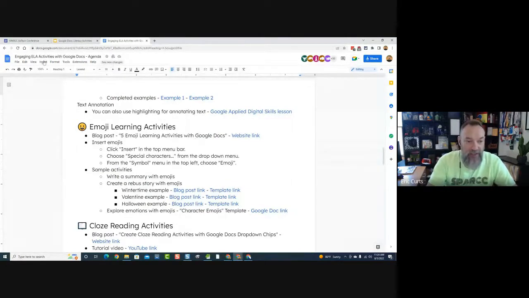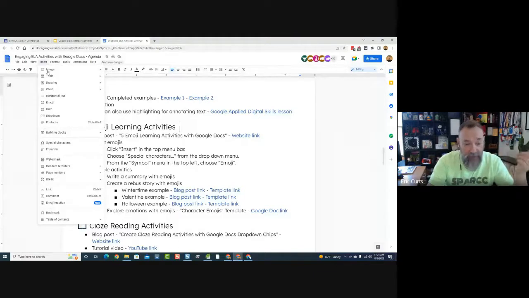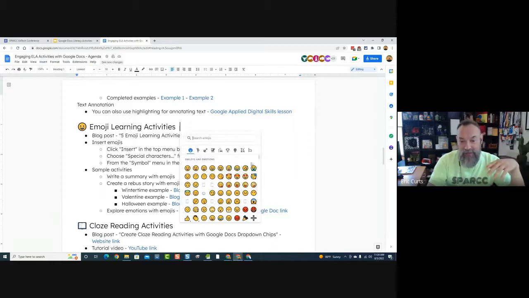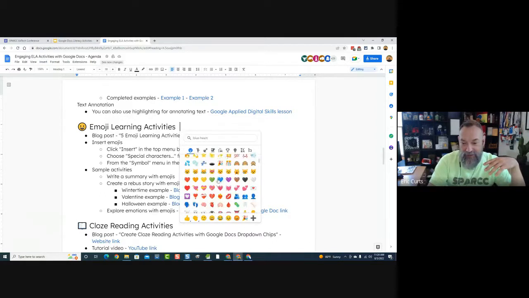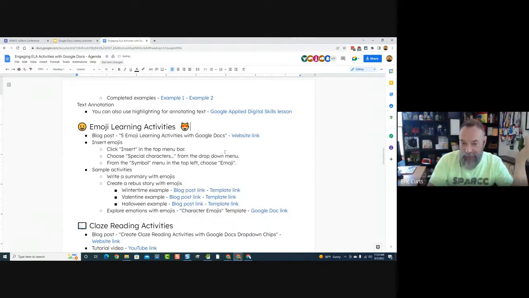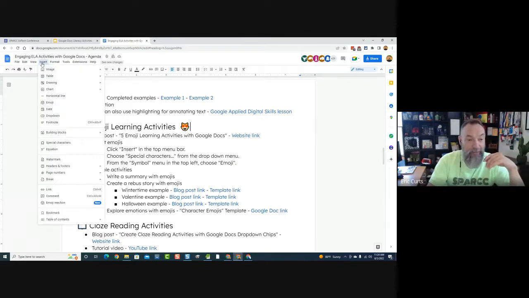So if I go up to the Insert menu, there is an emoji option now in there. That's a newer thing. They didn't used to have it broken out separately, but if you go to the Insert menu, you can just choose emoji right there, and it pops up this little emoji picker where you can scroll through and find an emoji that you like, and boom, it just drops it right into your document. So that's great. That's awesome. You can definitely do that.